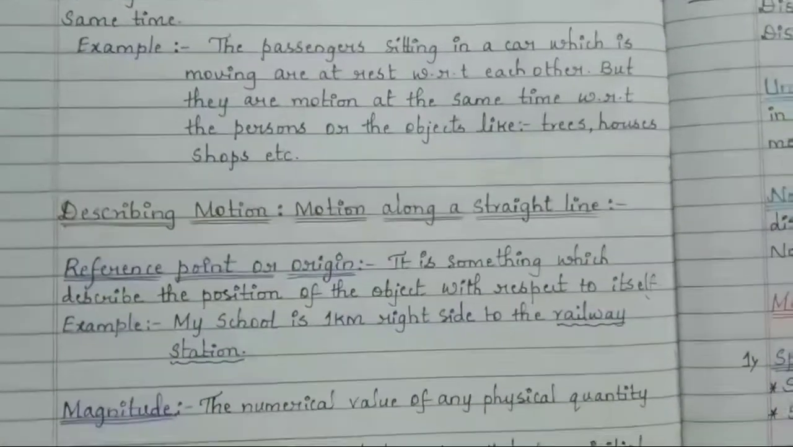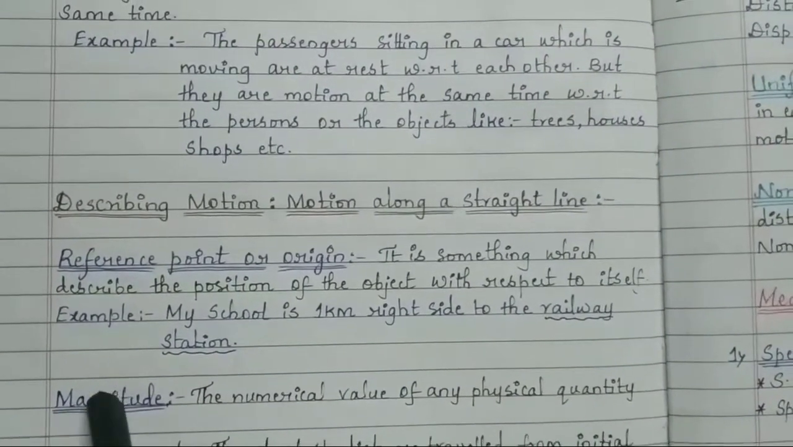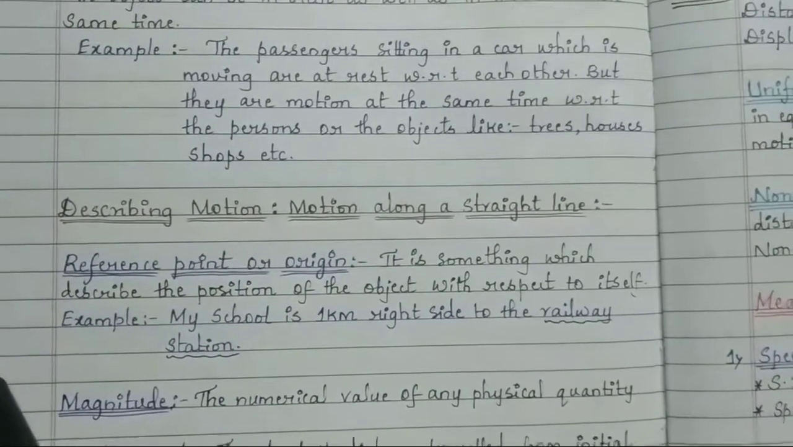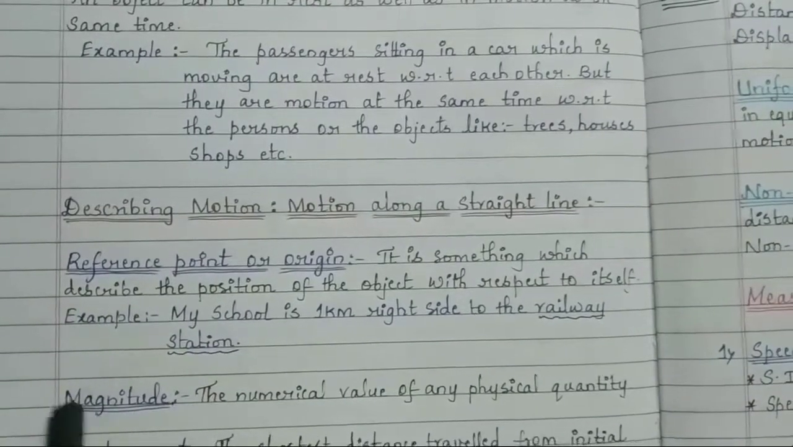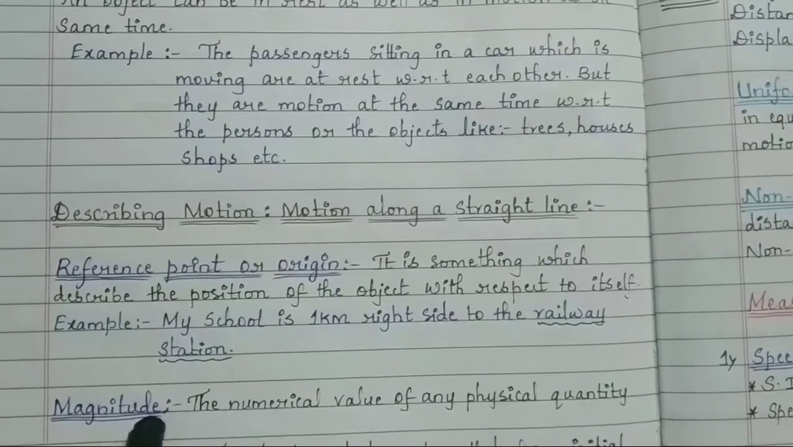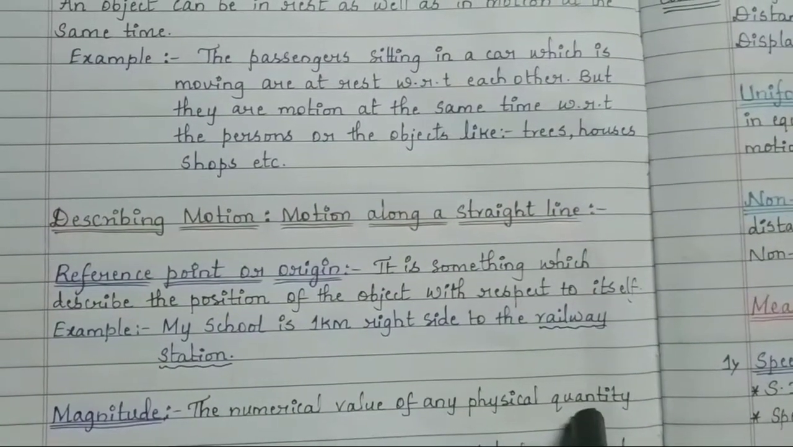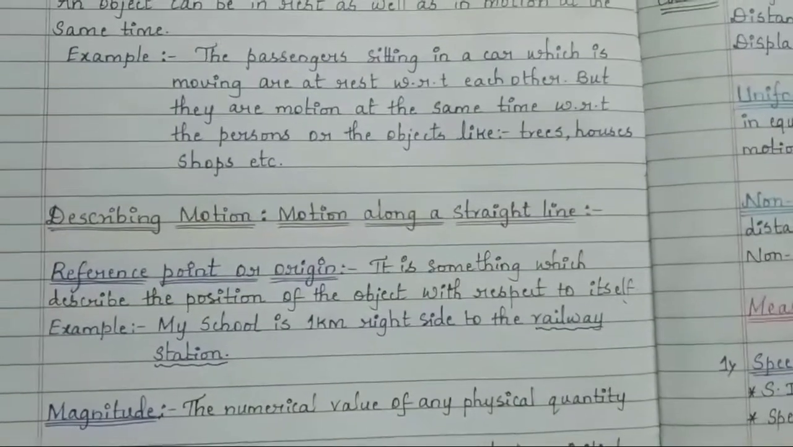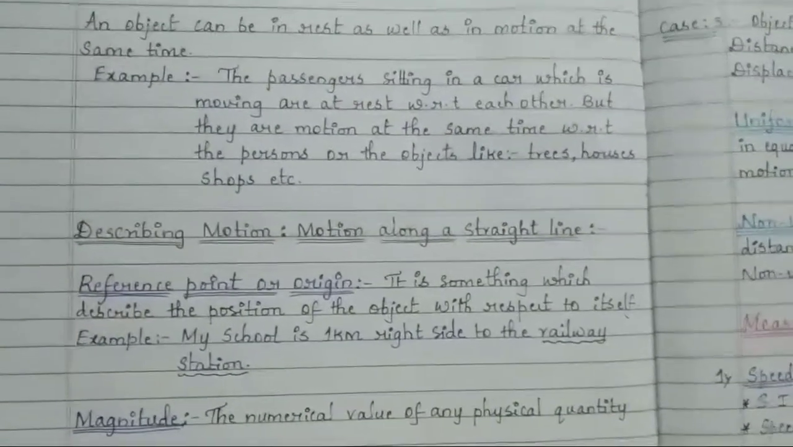Next comes magnitude and direction. I think I need not explain what is direction. You know what is direction: left, right, to the north, to the east. All this comes under direction. Next is magnitude. What is magnitude? The numerical value of any physical quantity is nothing but magnitude.